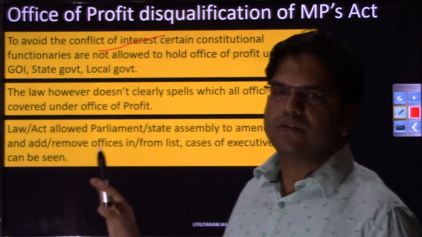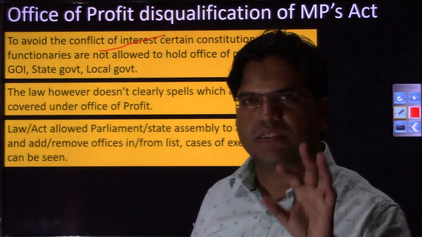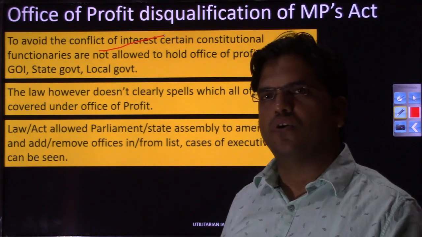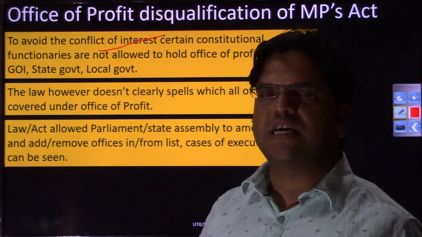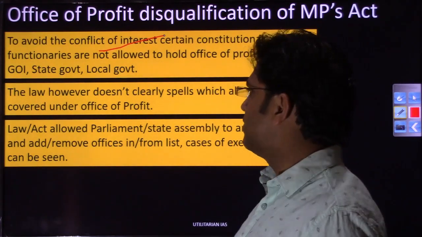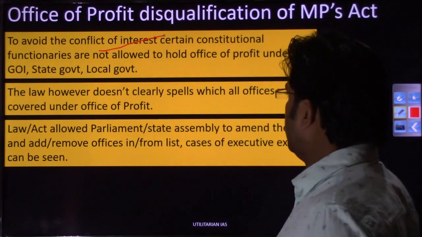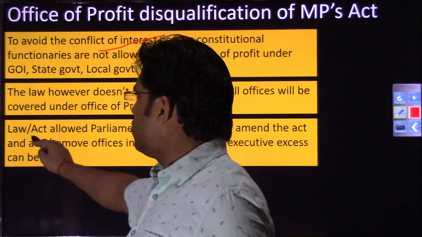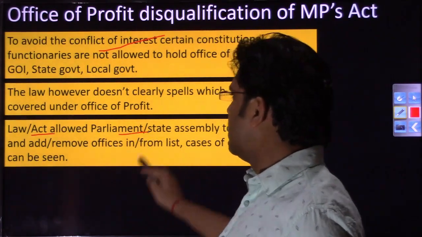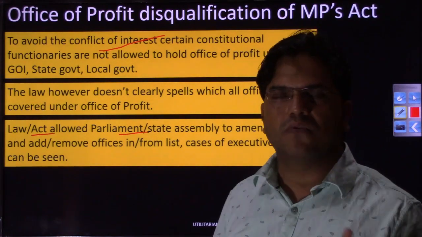But the problem with this law is that it has not clearly defined which offices will fall under office of profit. There are certain offices that have been defined, but those are not exhaustive. Besides not being exhaustive, the other problem is that this act allows parliament or state government to continuously revise that office of profit.